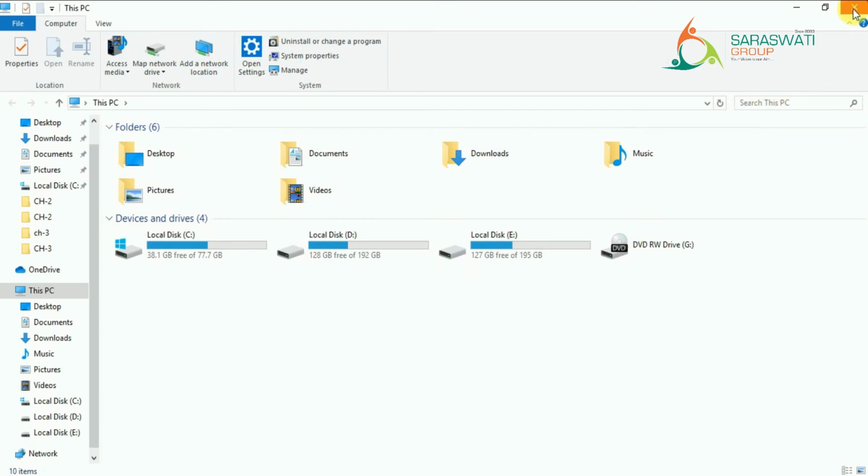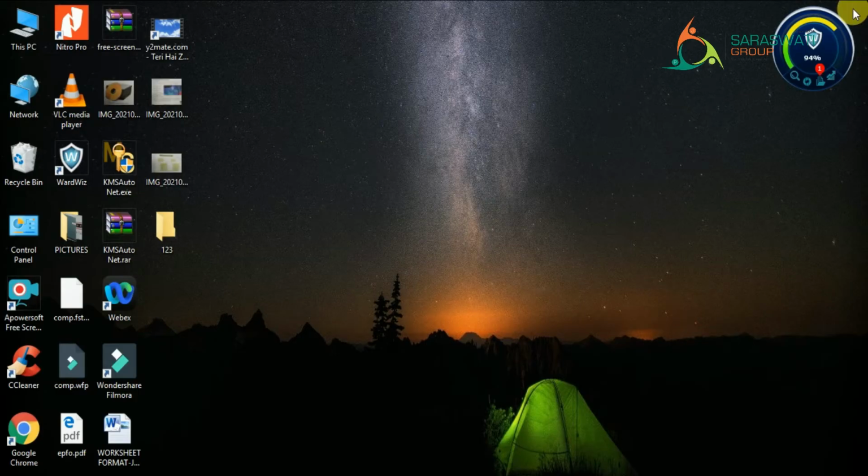Clear? Moving to the next one. What is the next icon? That is the recycle bin icon. Here you can see this is the recycle icon. When double clicked, it displays the files or folders deleted by us, right?